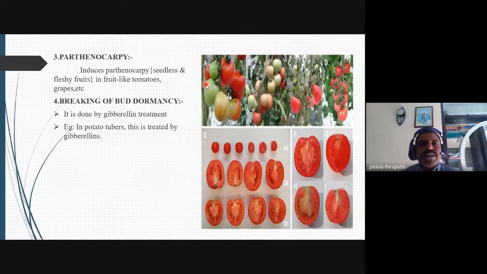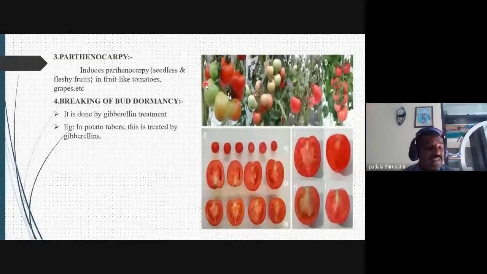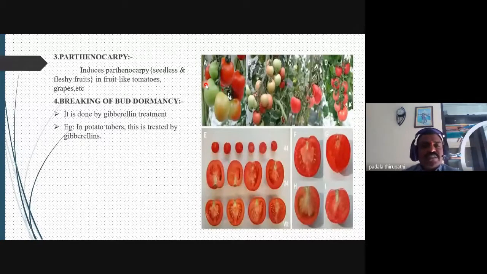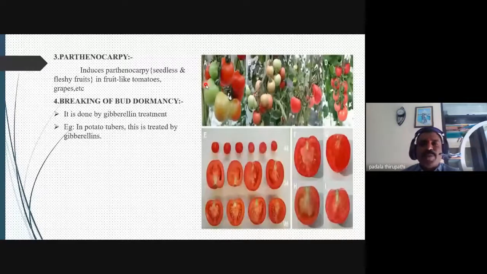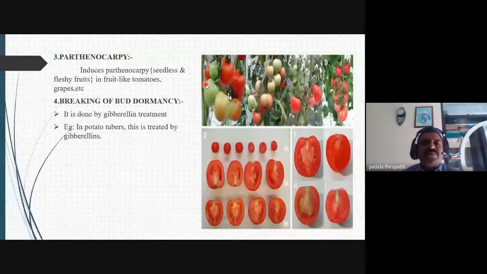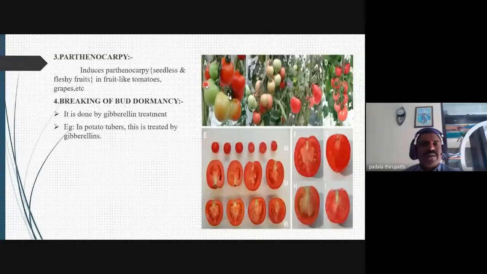The flesh inside the fruit increases in place of the seed area. This is the best example in our day-to-day life in the present scenario: seedless tomato, seedless grapes, and seedless pomegranates are also examples of parthenocarpic fruits. That is caused by gibberellins.